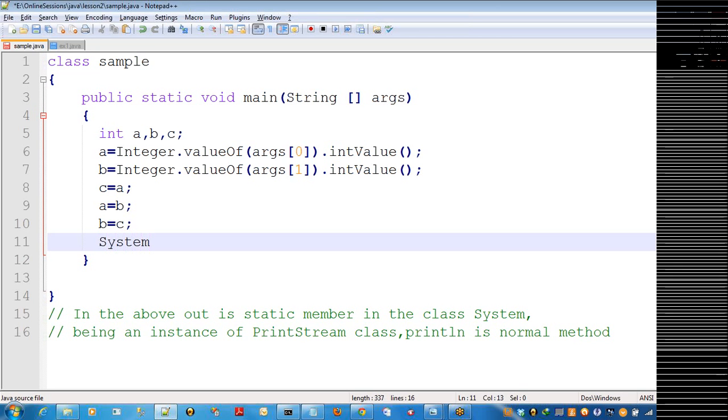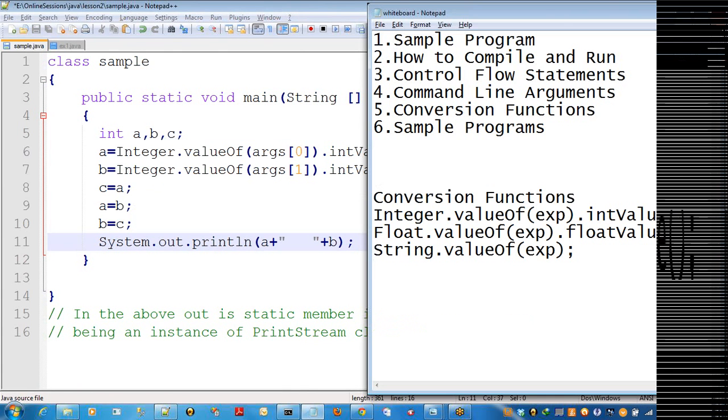Now I try to display. I want to display both values in a single line, so I can use A plus some space plus B. This is one method. Instead of using two println statements, I can use it like this. Both are concatenated and displayed. Now I can check it.